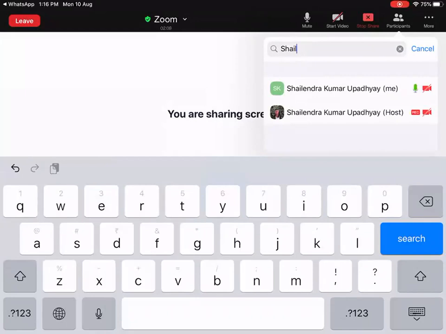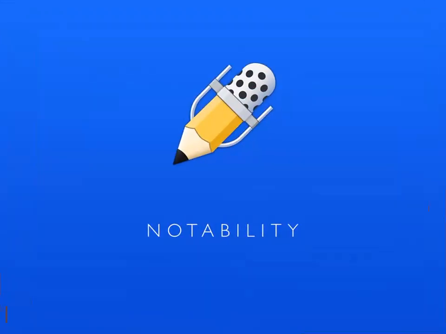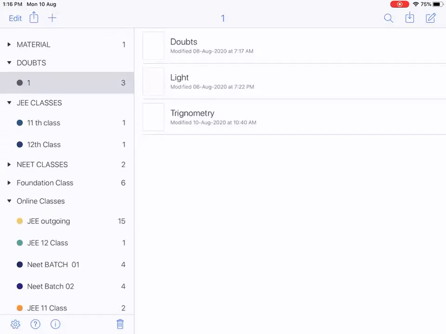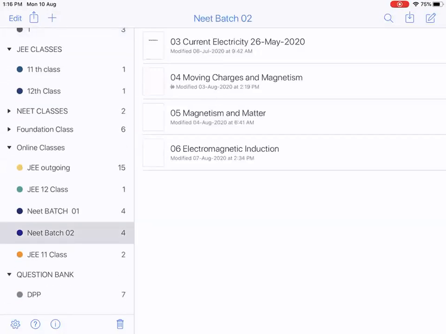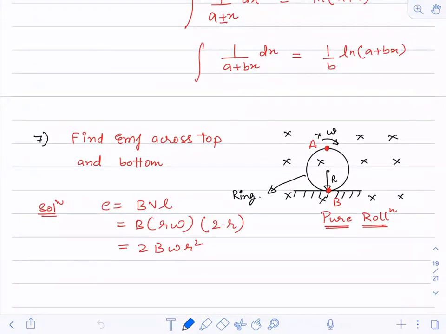So we have completed the motional EMF. We were doing a few questions on that. Now a small topic, or you can say just a small heading, is left in this motional EMF: we have to calculate power. We will look into that with a small example, and then motional EMF will be completely finished, right?